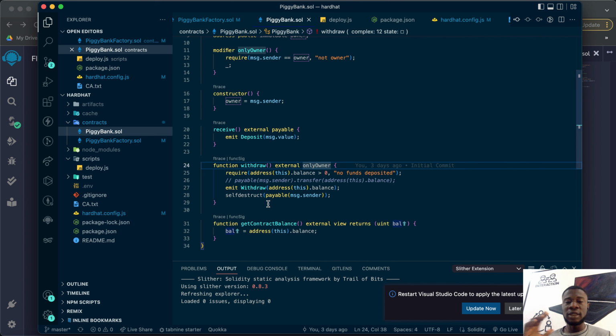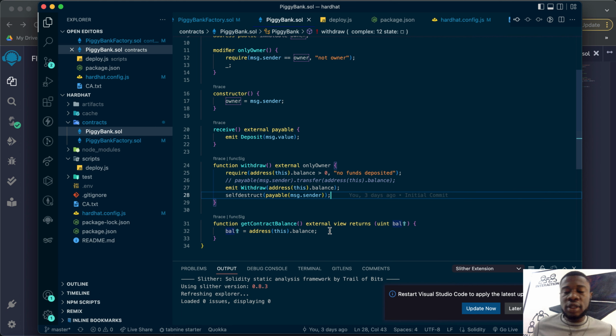Self-destruct deletes the bytecode of this contract from the blockchain. The previous state of this contract remains, but henceforth nothing happens again. This contract is deleted, so it doesn't work anymore. The funds go to msg.sender, which is obviously the owner, the person calling this contract. I also wrote a function that gets the current balance of this contract.